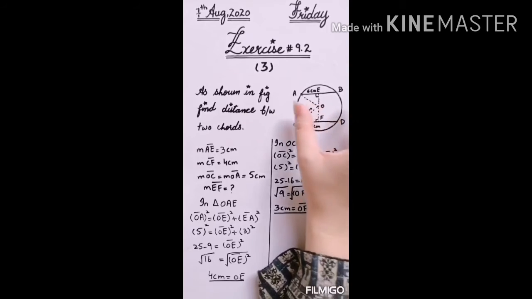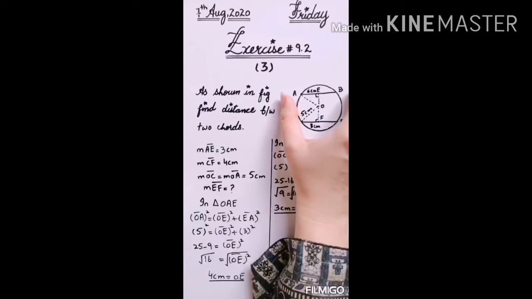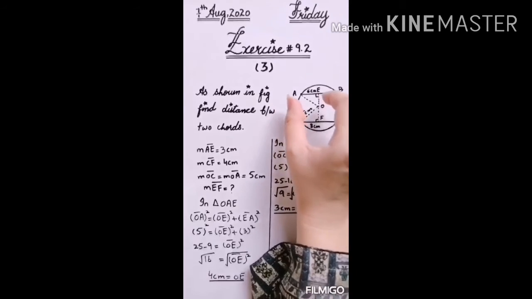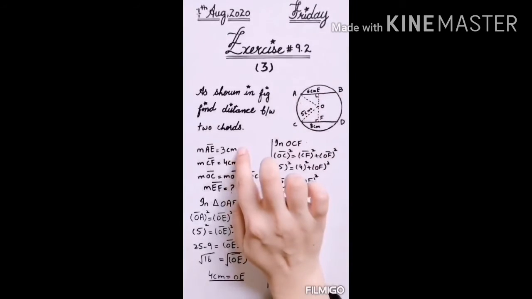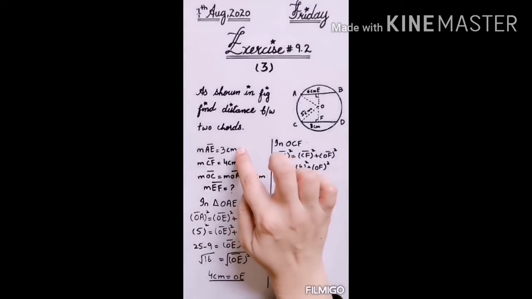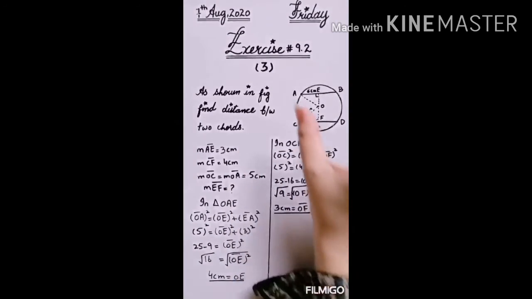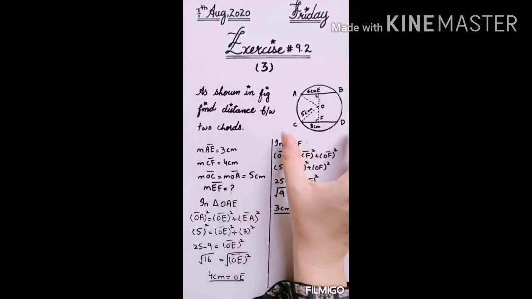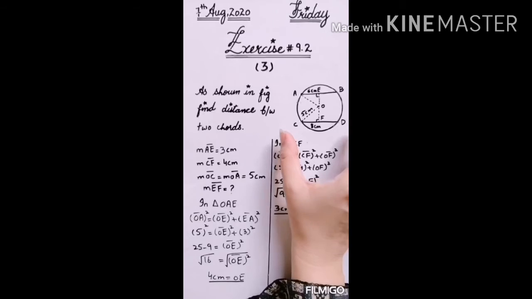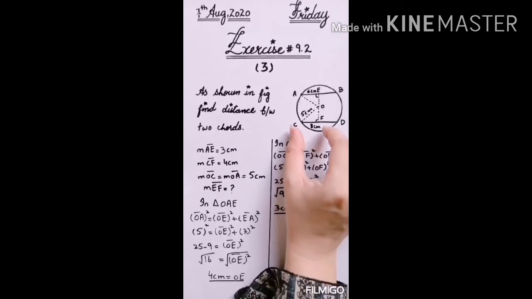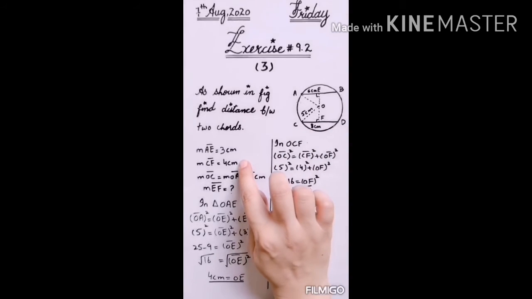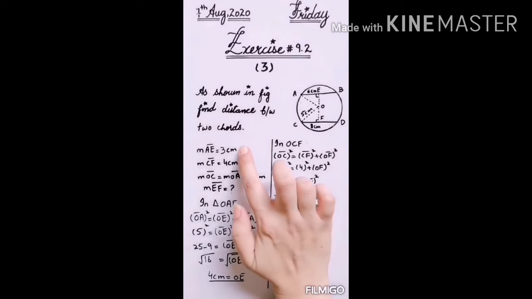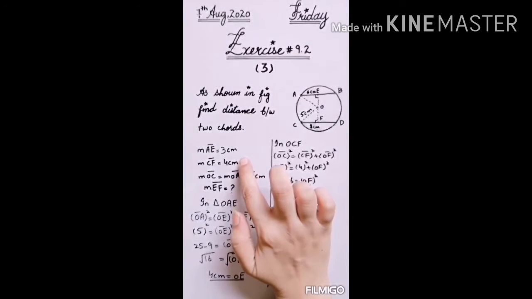Students, first of all look at the given data. They have given you the whole length of AB. If AB complete is 6 centimeter, then what will be its half? AE will be 3 centimeter. That we have to write by ourselves after thinking. Similarly, if the length of CD is given 8 centimeter, what will be the half? What will be the value of CF? CF will be half of 8, that is 4 centimeter. So these two lengths we have to write by ourselves.